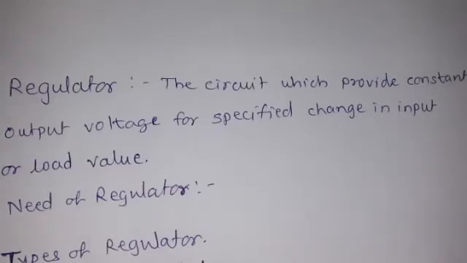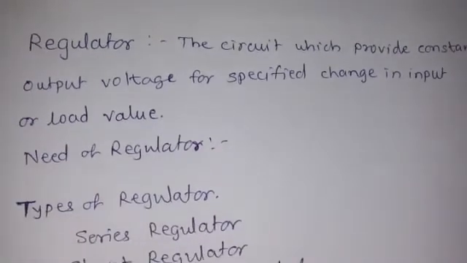Now, what is the need of a regulator? Why do we have to use it? Because the output of the filter may change. What is the reason for that change? First, if the input supply voltage changes, the output voltage changes. Second, if the load resistance value changes, there is also a change in output voltage.